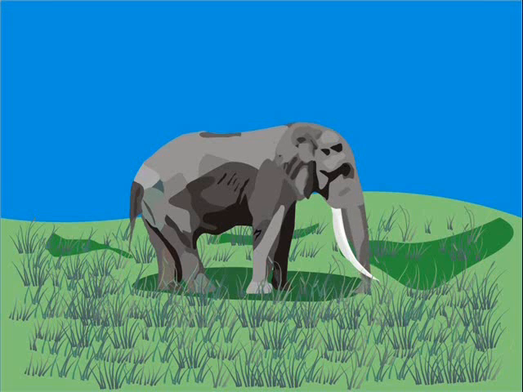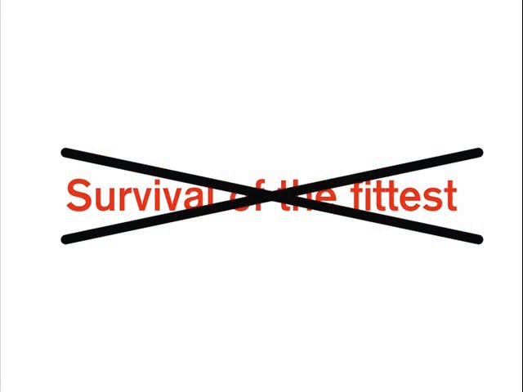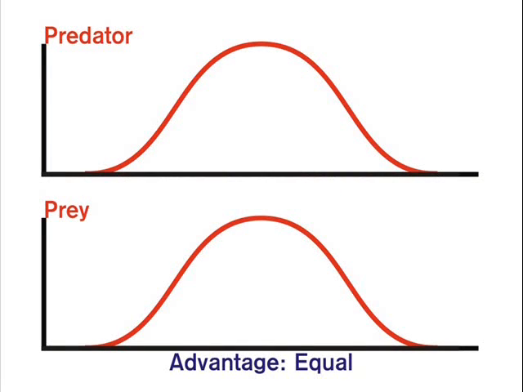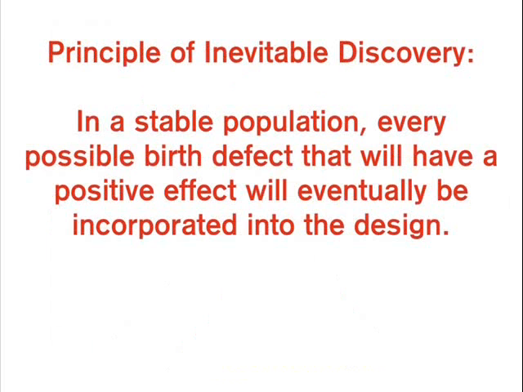Elephants clearly demonstrate this point. Their gestation period has slid to 22 months, almost 2 full years. Evolution is not driven by the survival of the fittest. The species that survive seek a balance with their fellow species and exist within those limits. All others become extinct. The fundamental stability within evolution leads to the principle of inevitable discovery.